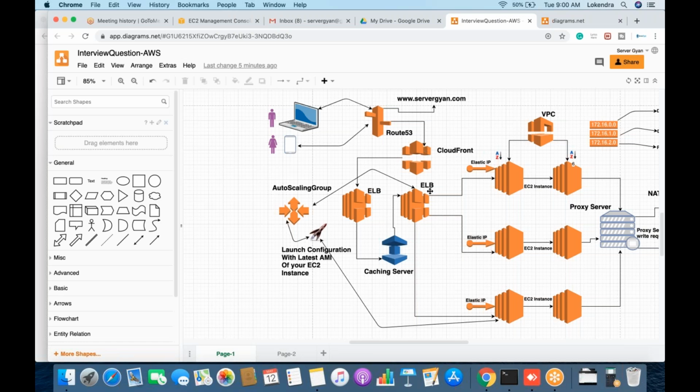So these allow it. Now, first, we have secured the things here. The very first point, we have secured our website here so that no one will be able to send malicious traffic. We have implemented WAF and Shield here.